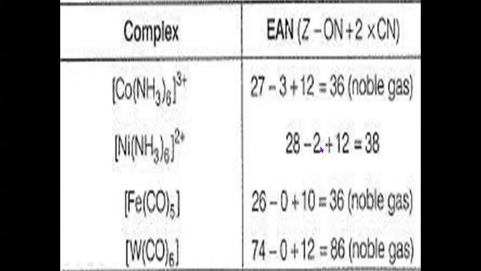So 28 minus 2, 26 plus 12 is 38. It is not exactly equal to the atomic number of krypton, but it is nearly equal. As I told you earlier, EAN will either be equal to or nearly equal to the atomic number of an element of noble gas. Now, let us take this complex.